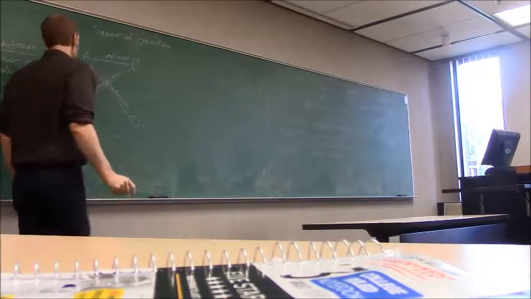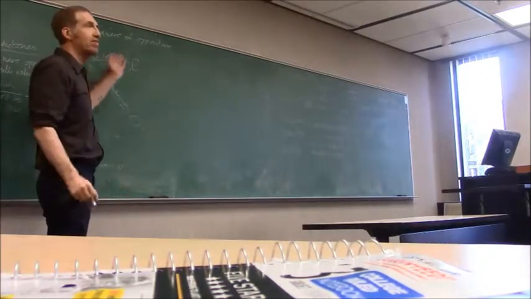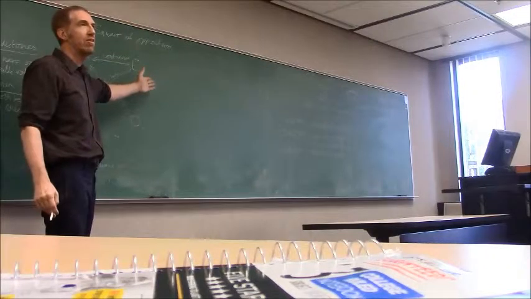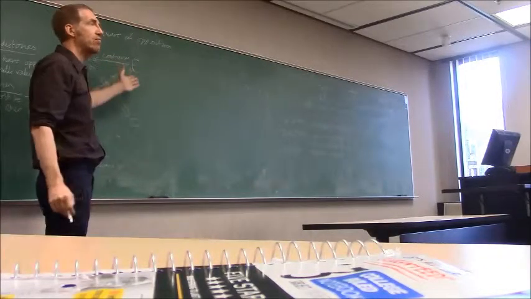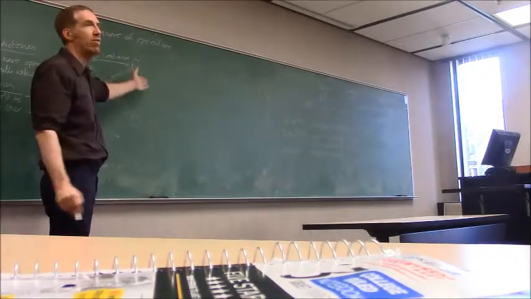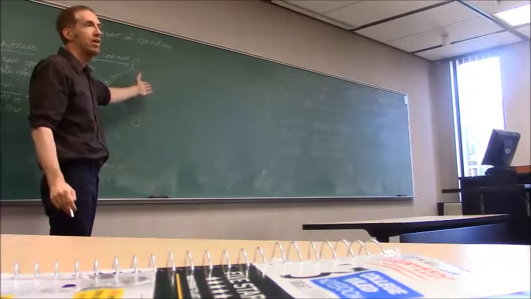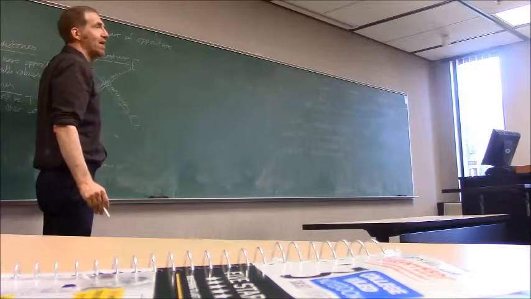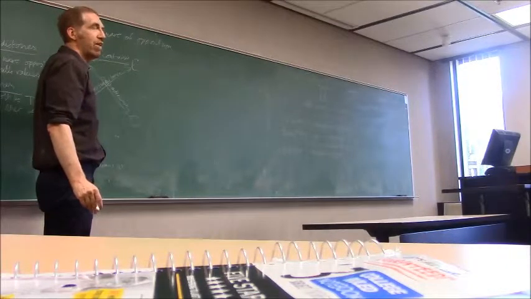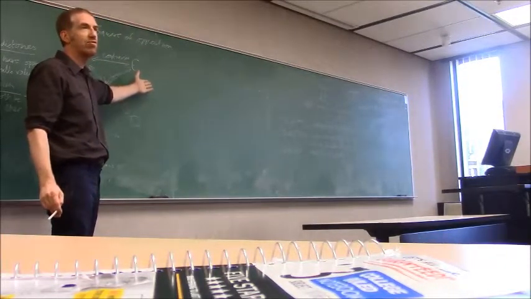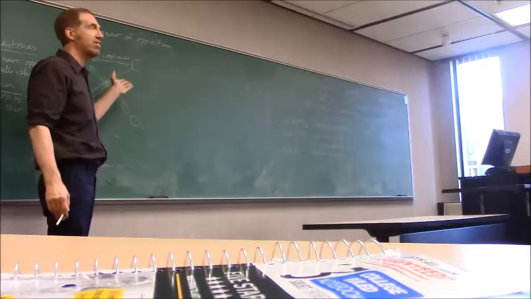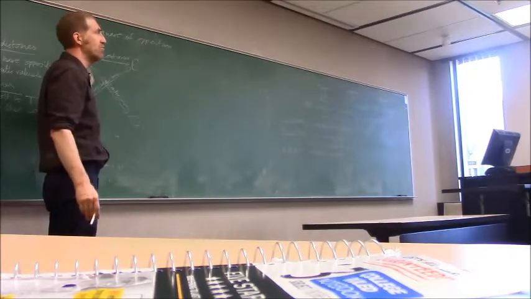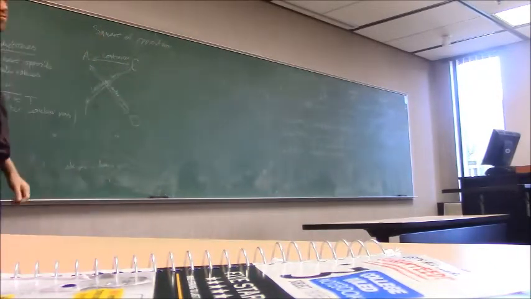Now, we can have a case where they're both false, as in all cats are cute is false and no cats are cute is false. We can have a case where one is true and the other is false. All whales are mammals is true, no whales are mammals is false. We could have it the other way around. All whales are reptiles is false, no whales are reptiles is true. So all those are possible. What you can't have is all whales are mammals true at the same time as no whales are mammals is true.